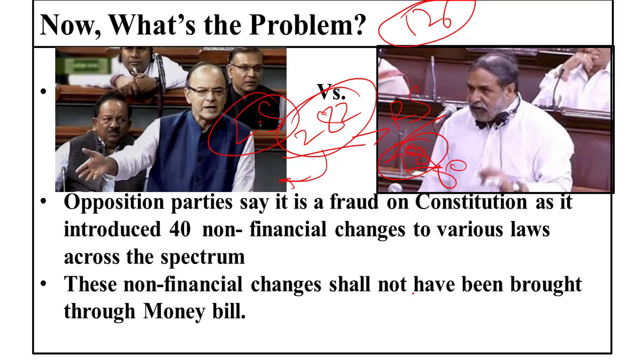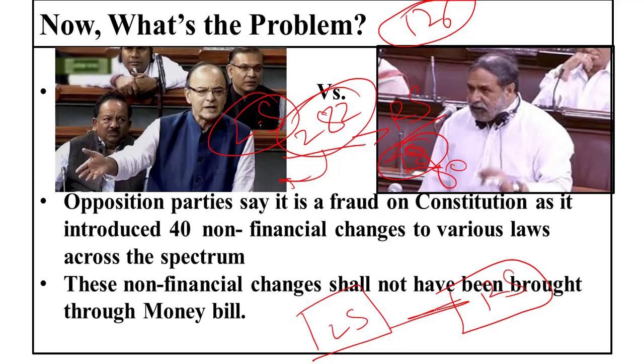We all know that with respect to ordinary bills, both the houses, the Lok Sabha and Rajya Sabha, have equal powers. And in case a bill passed by Lok Sabha is not approved by the Rajya Sabha, then Article 108 comes into play. That is, a joint sitting is requisitioned by the President, Article 108. So that is very difficult.